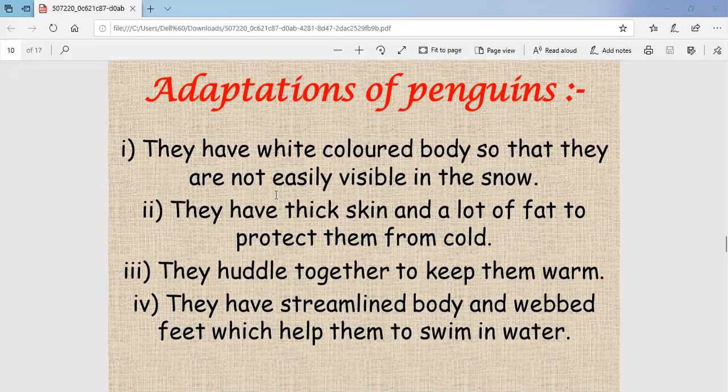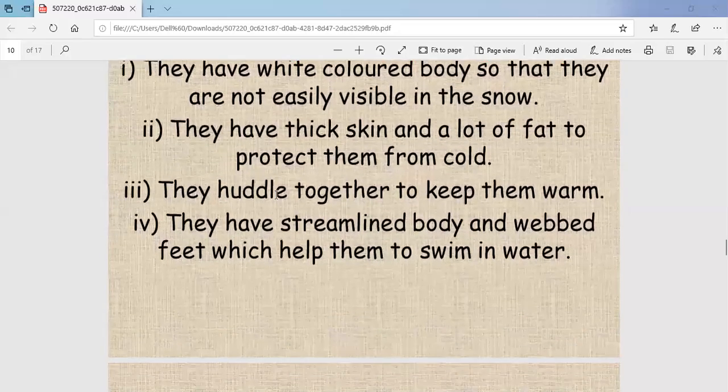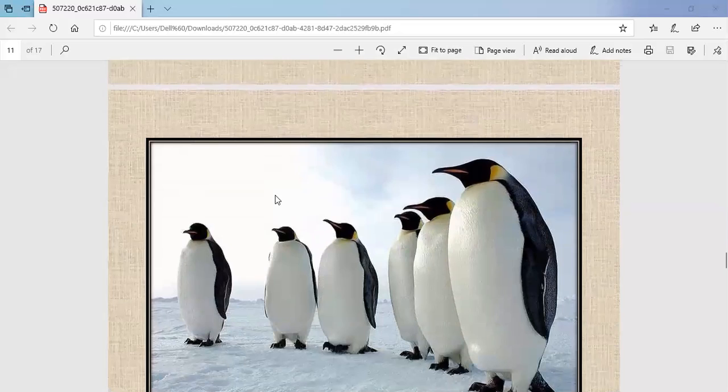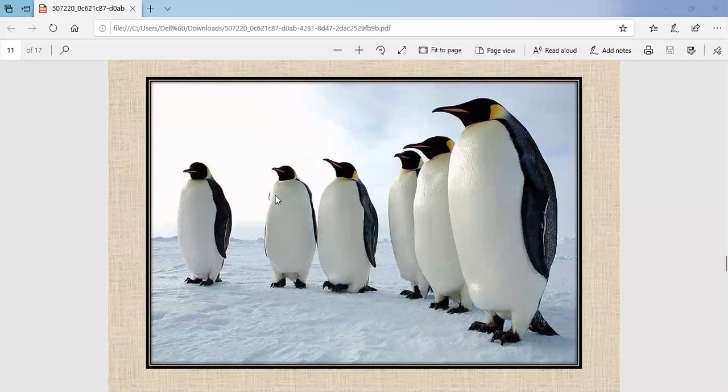So these are the adaptations of the penguin. See the penguins. They always move in a group. Now you can see the picture of penguins, how they move in the snow. See their webbed feet and streamlined body, and they always move in a group to protect themselves from the cold.